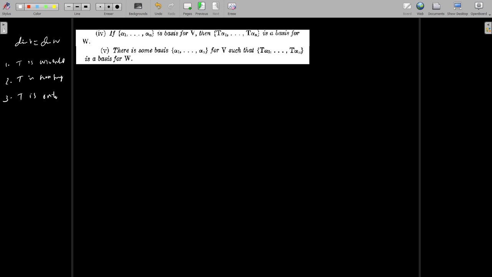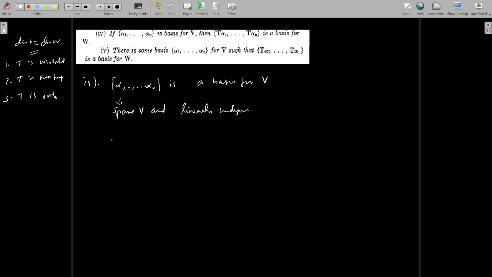To prove 4, we have to start with the basis of V, and we'll prove that the images of that basis is also a basis. Okay, in this case, in the hypothesis of this. So we'll prove this 4. We start with 4. Let alpha 1 etc. alpha n be a basis for V. Then what is the definition of basis? Basis means it spans V and these vectors are linearly independent. This is the definition of basis.